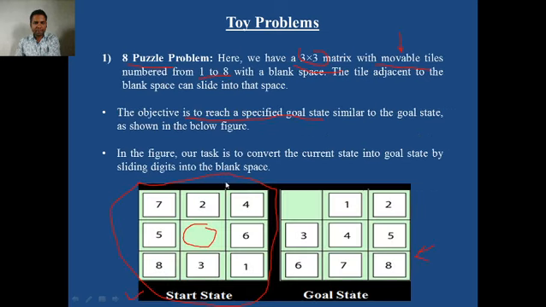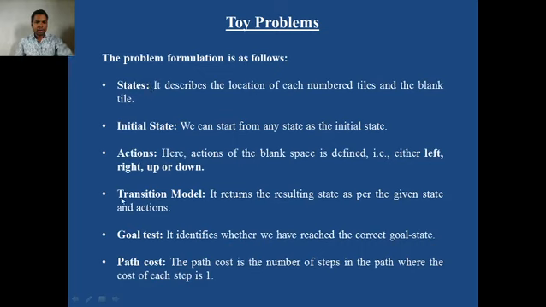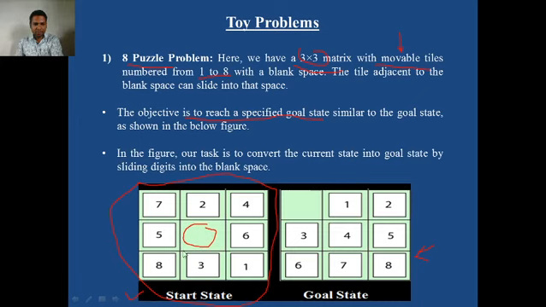How will you formulate this toy problem? The toy problem can be formulated in this fashion. States: it describes the location of each number tile and the blank tile. Initial state: we can start from any state as the initial state. Actions: here the actions of the blank space are defined. For example, where can the blank space move? The blank space can move in the up direction, left direction, right direction, and bottom direction.